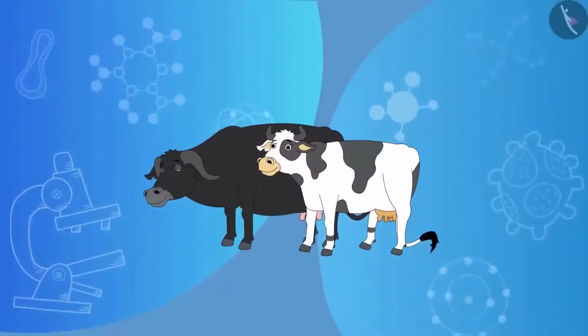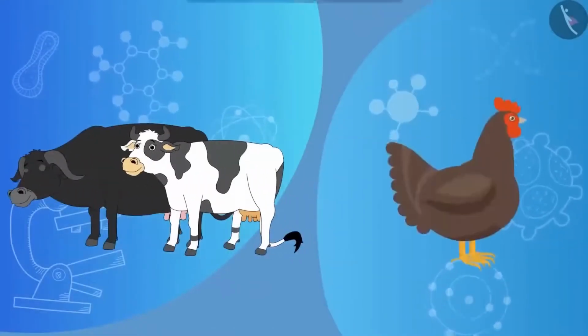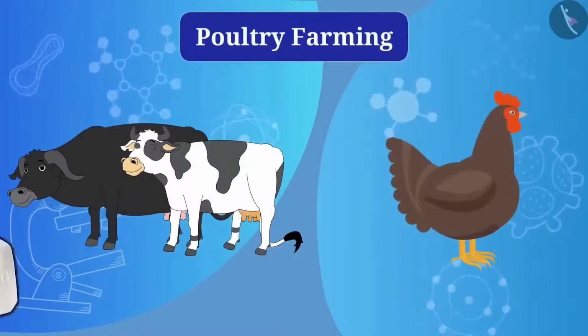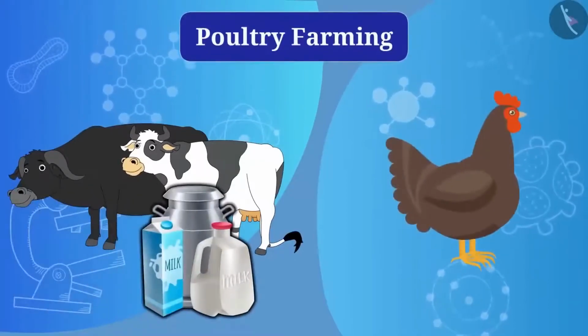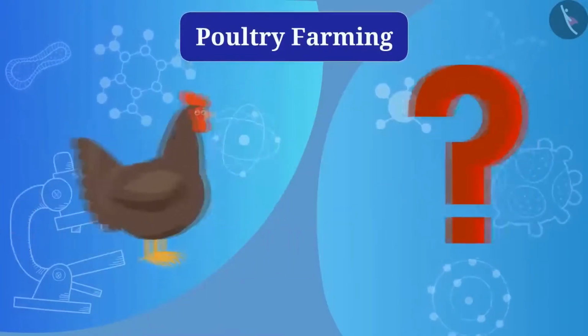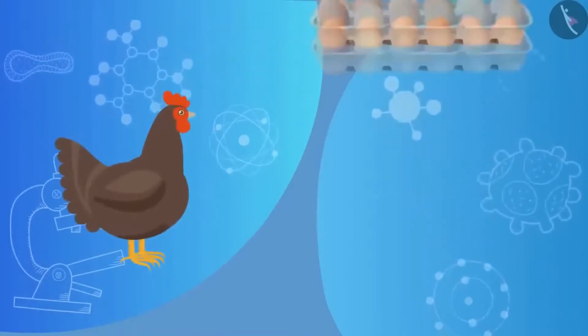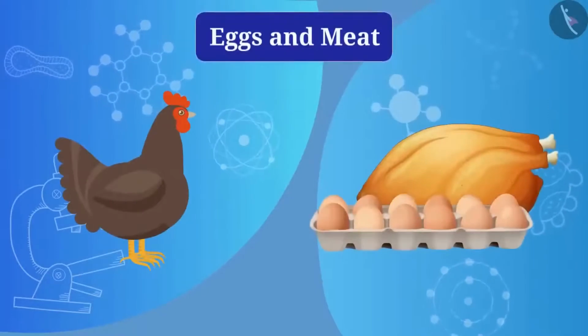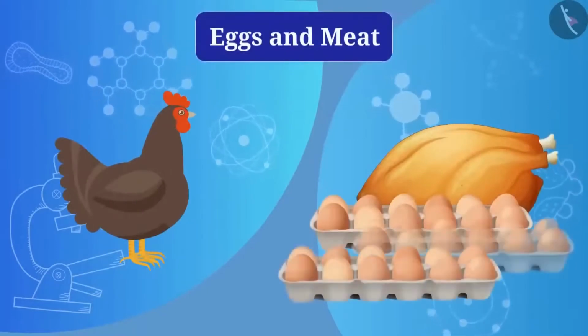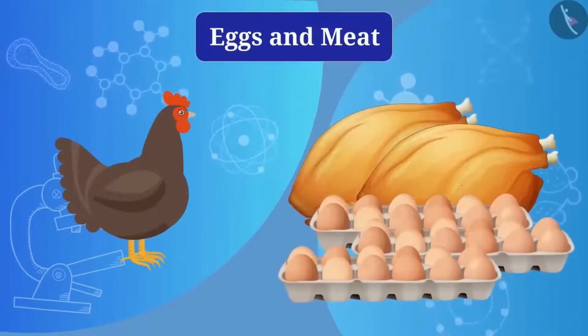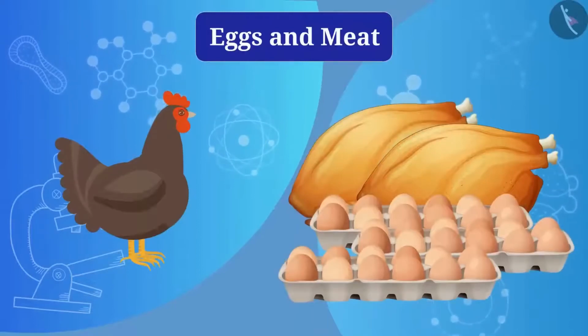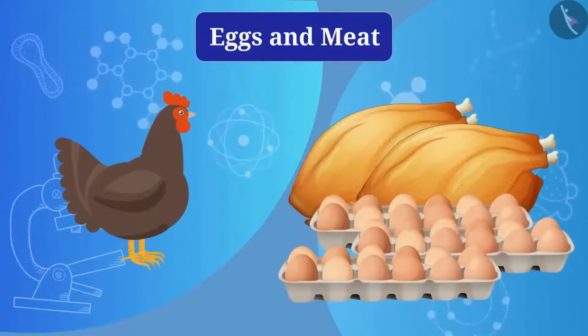Now let's understand about poultry farming. Friends, we came to know that we get milk from cows and buffaloes. Do you know what we get from chicken? We get eggs and meat from chicken. And to increase the amount of eggs and meat, chickens should be taken care of, and this is called poultry farming.